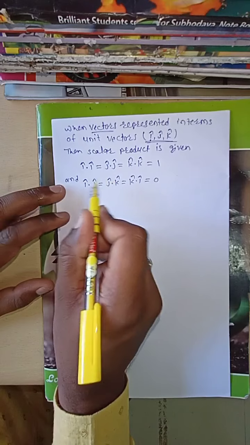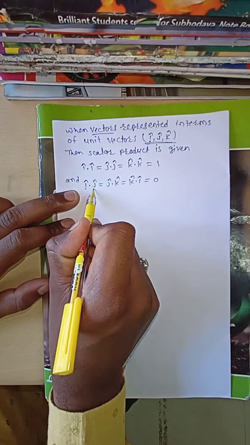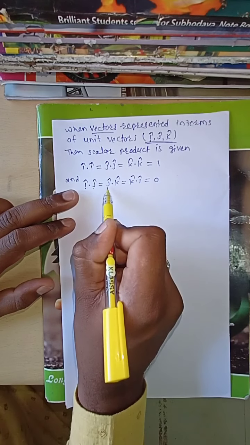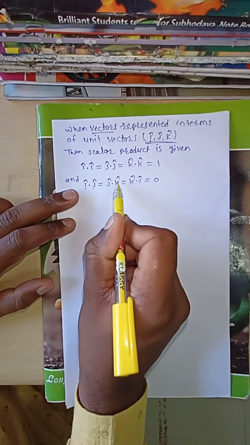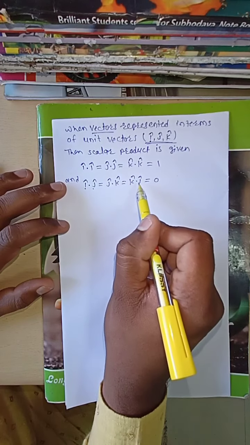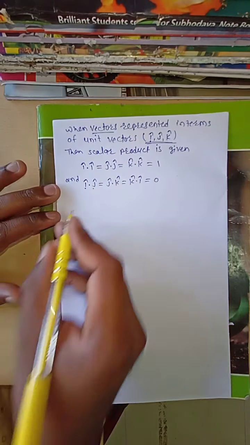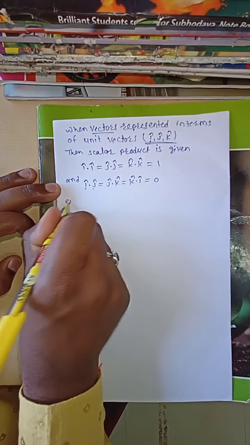If one unit vector is along i cap and another unit vector along j cap, then this is also 0. One along j cap and another along k cap, this is also 0. One along k cap and another along i cap, this is also 0. Now we have to see one example.